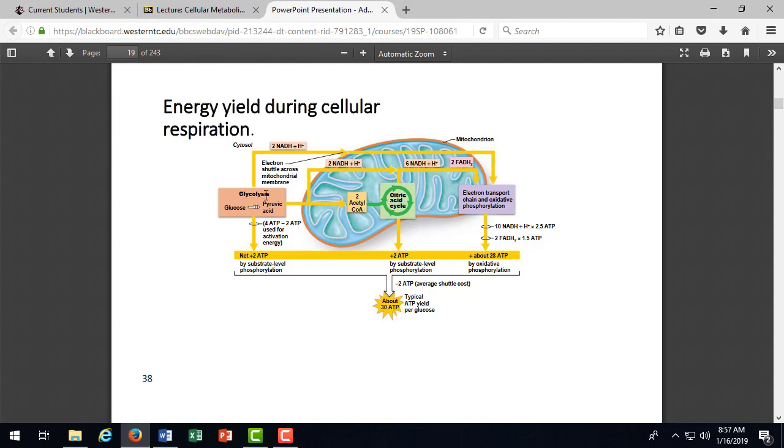Because the process of damage to alveoli begins when people first start smoking. But we have so many alveoli, we don't see the damage until we've lost so many. Then we start to feel the shortness of breath and all that kind of stuff. So it's kind of a gradual process.